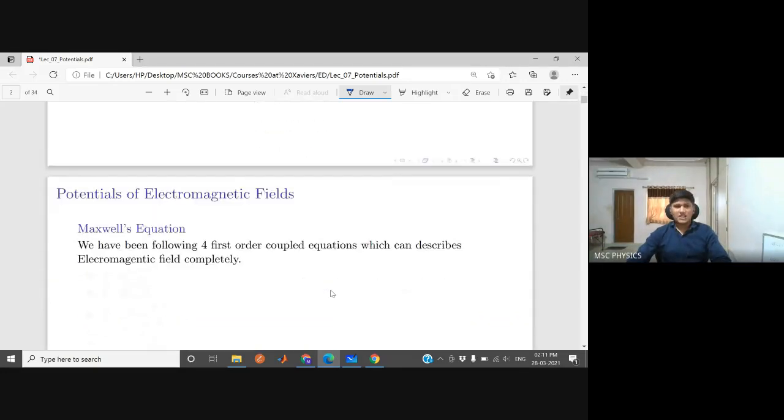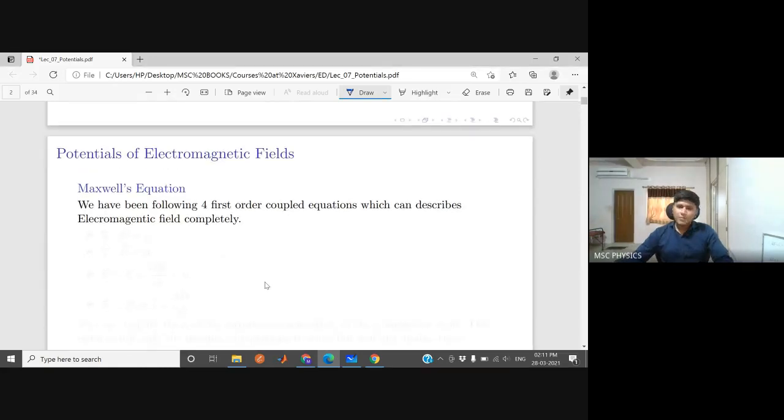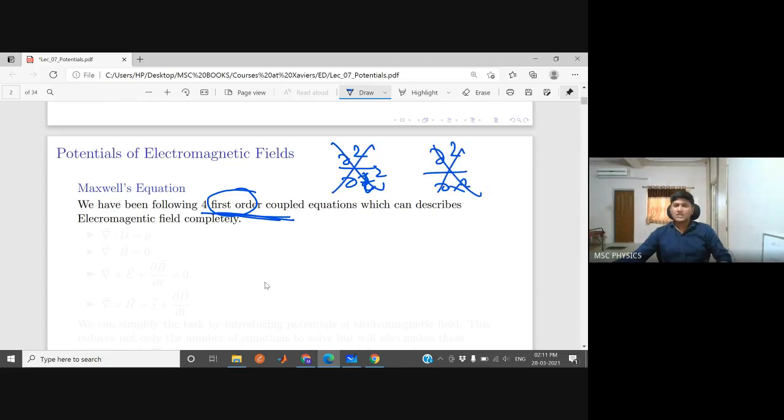Now yesterday we read a few of Maxwell's equations. So, four first order coupled equations. What do we mean by first order? There are all kinds of derivatives, but none of them is of the second order. There was no derivative like del squared by del t squared or del squared by del x squared. All the derivatives were first order. So all the equations were first order differential equations.